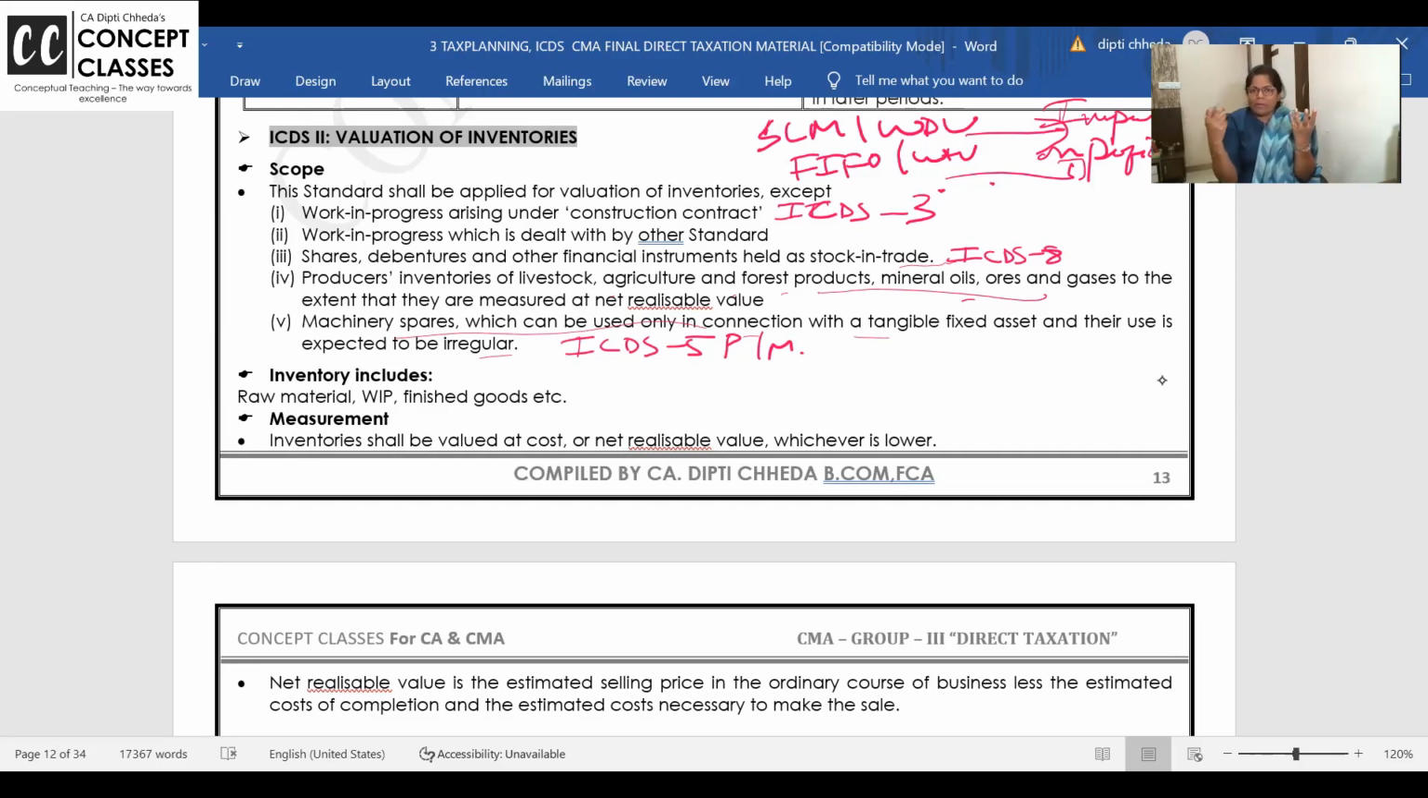Refined oil packets are finished goods. But there were tons of liters of crude black oil, in which you still had to add chemicals to refine and pack. So can you ignore closing stock of work in progress? No, because huge input cost has gone in that also. Then your finished goods, which are ready to be sold. For this valuation, you have to follow ICDS 2.